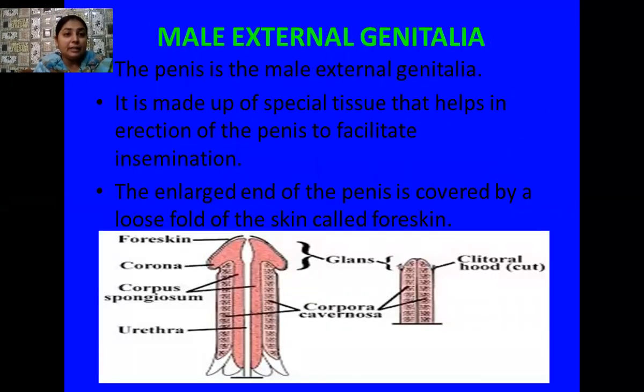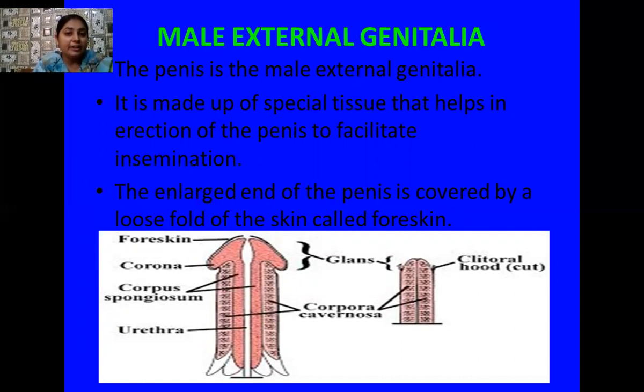Yes, student, under the male external genitalia, the chief organ is the penis. Penis is the male external genitalia, and it is made up of a special tissue that helps in the erection of the penis to facilitate the process of insemination, that is the transfer of the sperms into the female genital tract.